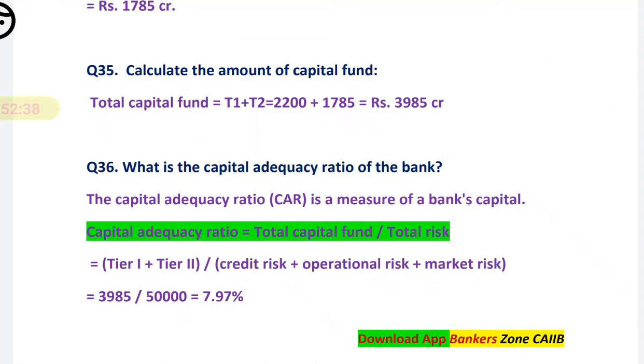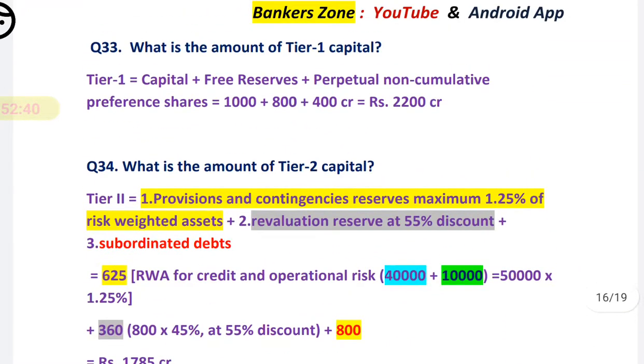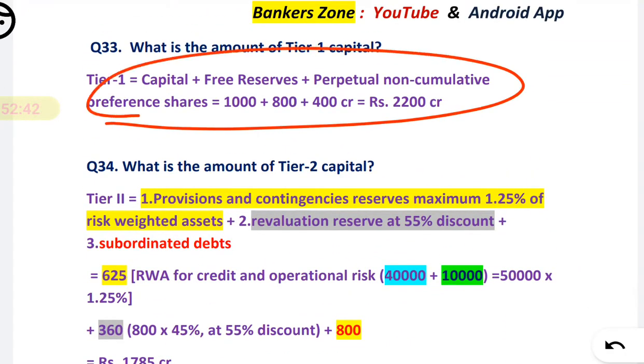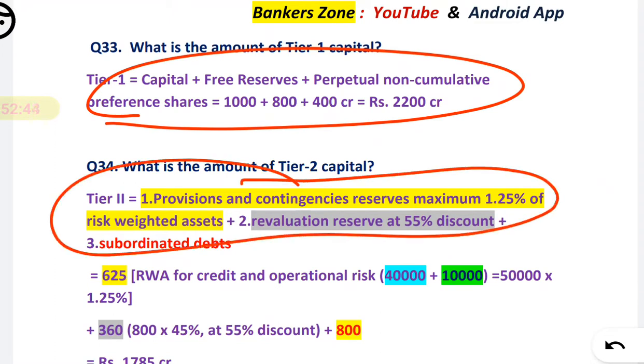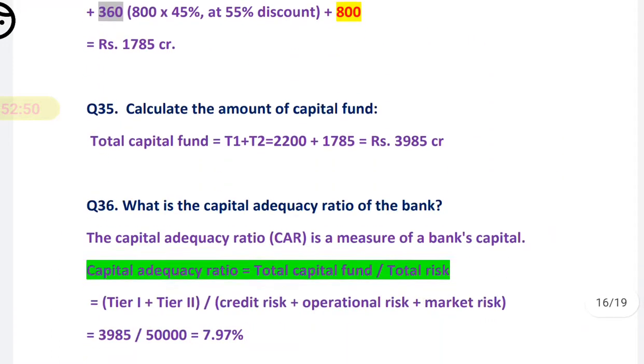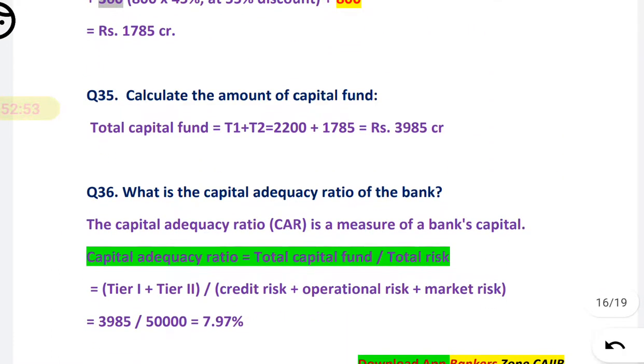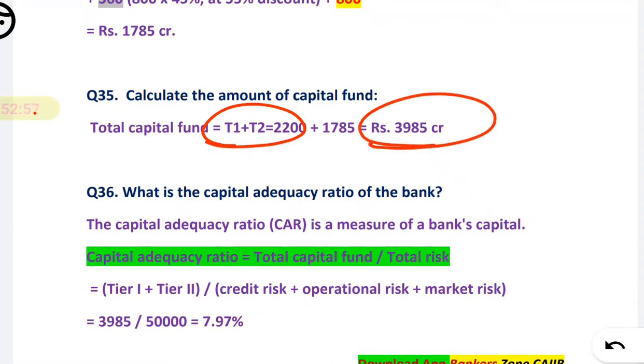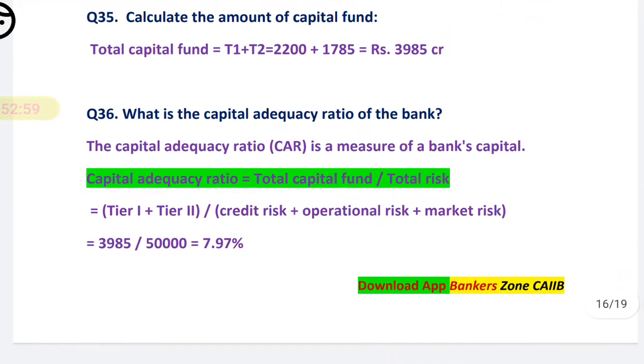Right, so very simple, right? How to find the tier 1 capital? They have given the formula. The tier 2 capital formula is given, put the value, tier 1, tier 2, and next what we have to find? The total capital. Total capital is nothing but adding tier 1 and tier 2, you will get total capital. Simple.